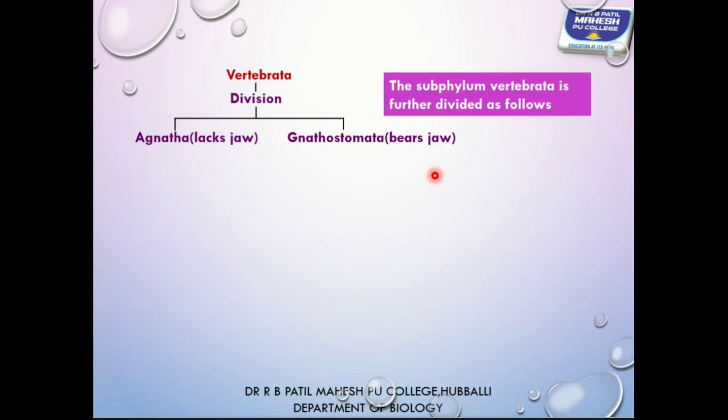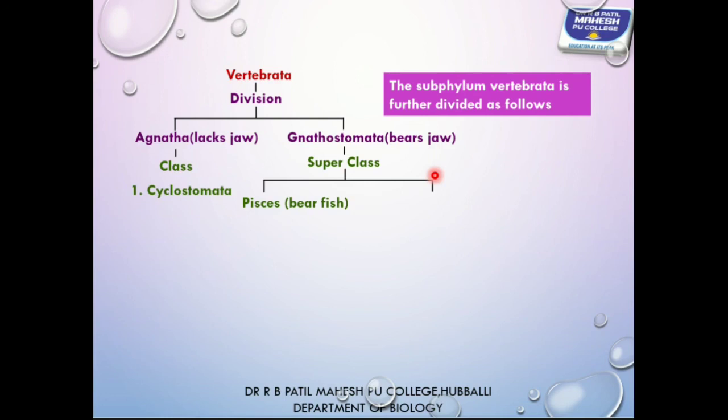The Agnatha includes only one class, that is class Cyclostomata. These cyclostomatans are jawless animals. Whereas Gnathostomata is further classified into two superclasses, superclass Pisces and superclass Tetrapoda. In Pisces, the locomotory structures are paired and unpaired fins, whereas in case of Tetrapoda, they bear limbs.